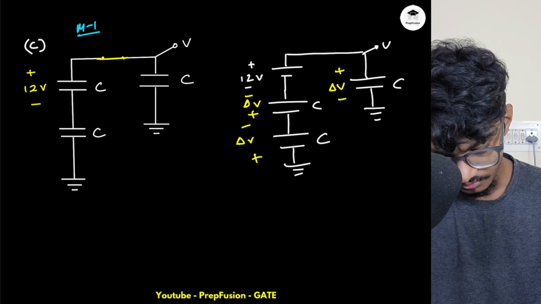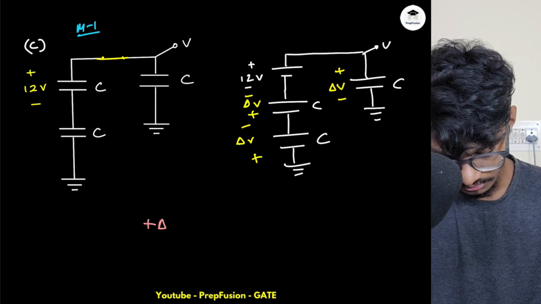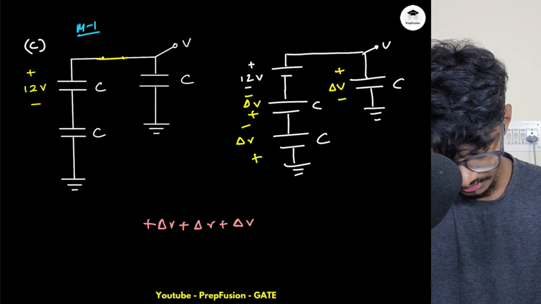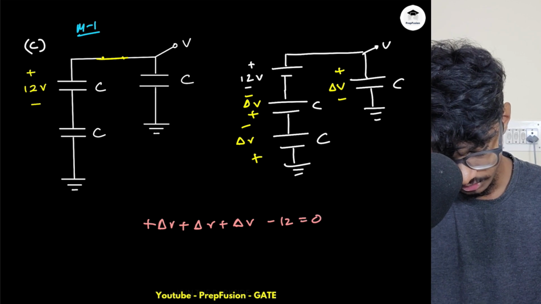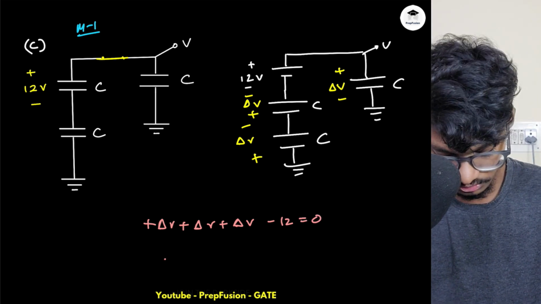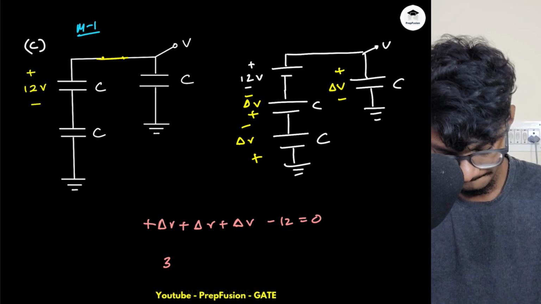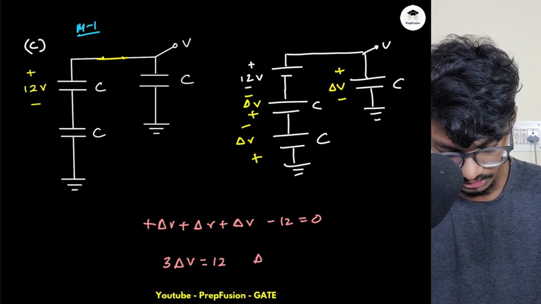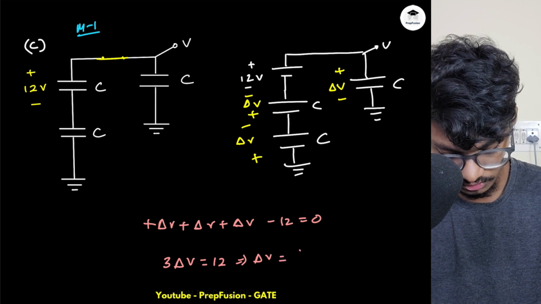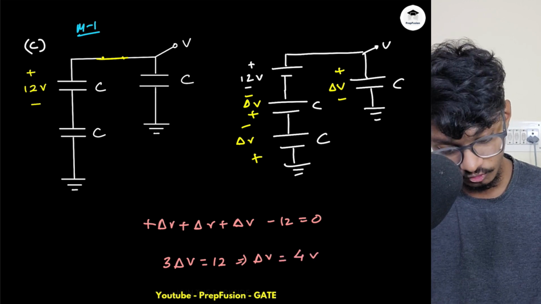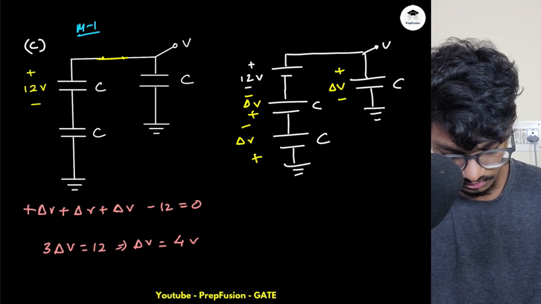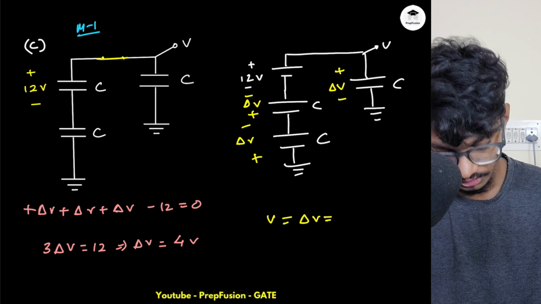I will start from this. So plus delta V, then plus delta V, and plus delta V, and minus 12 equals 0. So 3 delta V equals 12. So delta V equals 4 volts. So delta V is 4 volts, and what is V? V is simply equal to delta V.